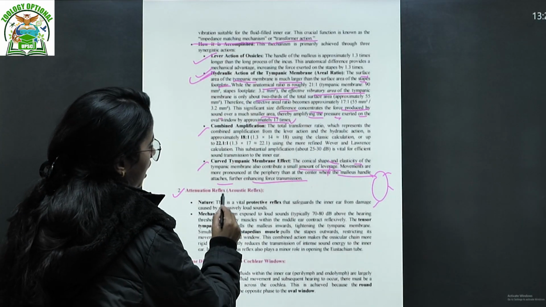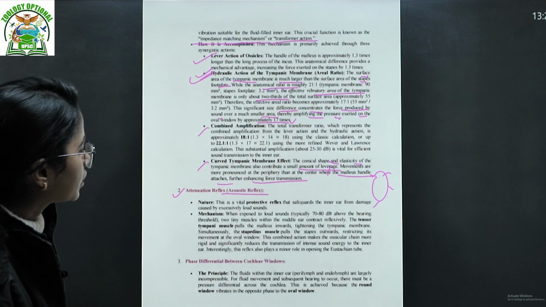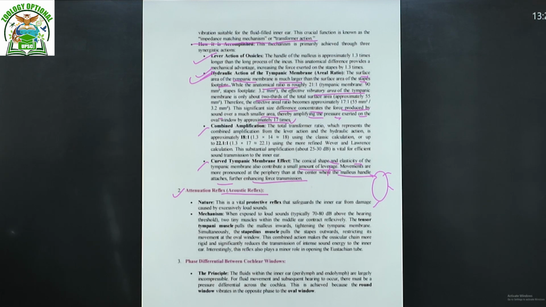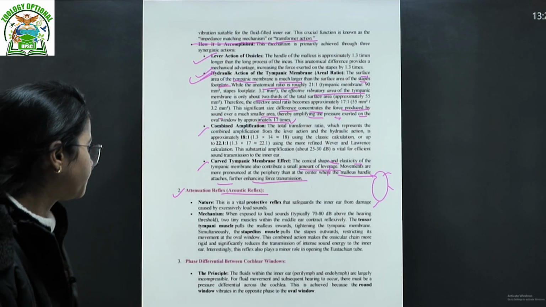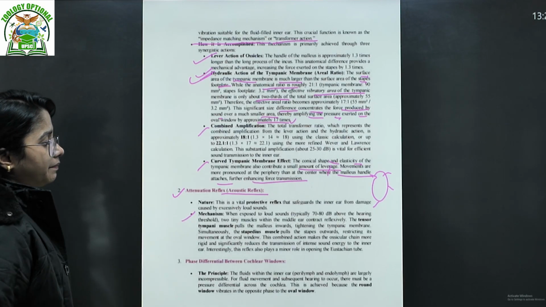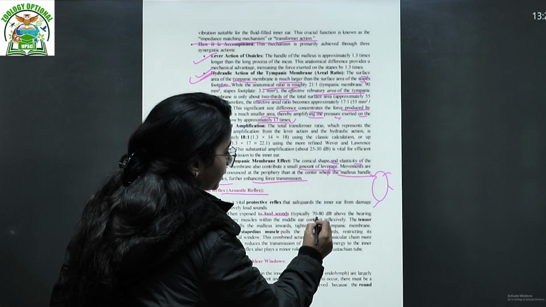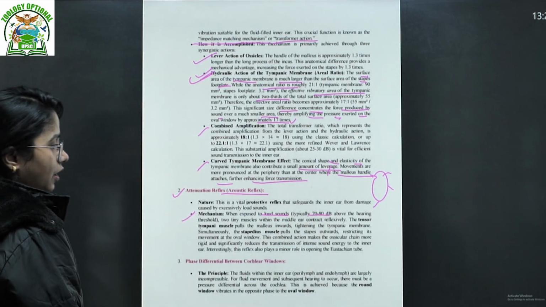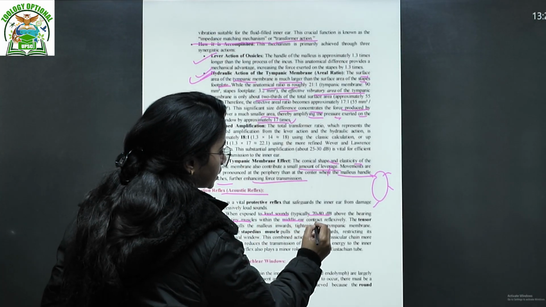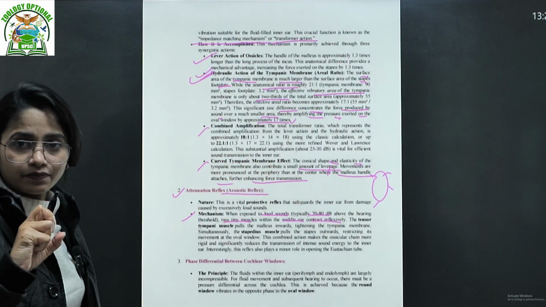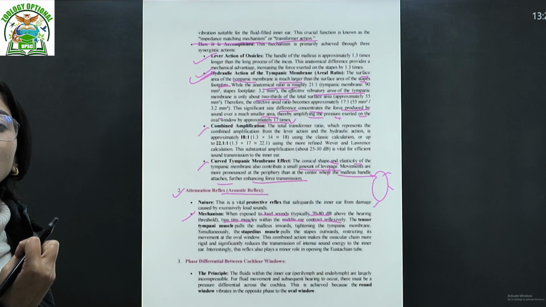Attenuation reflex, what is it? Acoustic reflex. It is a vital protective reflex that safeguards the inner ear from the damage caused by excessively loud sounds. How does this mechanism function? When exposed to a loud sound, typically 70 to 80 decibels above the hearing threshold, two tiny muscles within the middle ear contract reflexively as you hear the very loud sound.